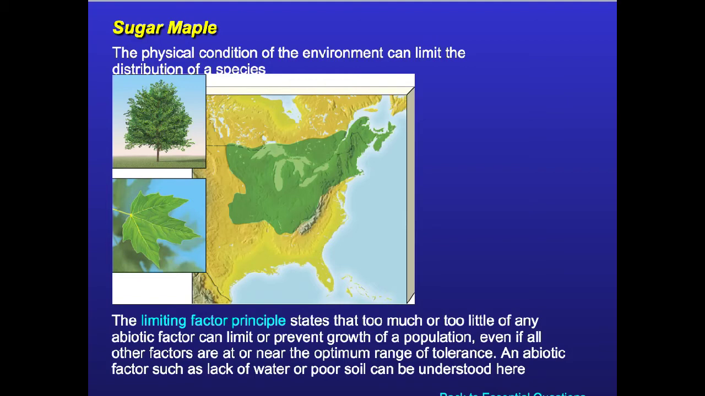So looking at an example here, with the sugar maple, it tends to be in this area here. And what do you think the reason is? What limiting factor do you think is here that isn't here, here, or here? Could be rainfall. It could be some type of insect that helps pollinate it. It could be the amount of light. It could be the temperature. So those are some factors that could limit where it can grow.